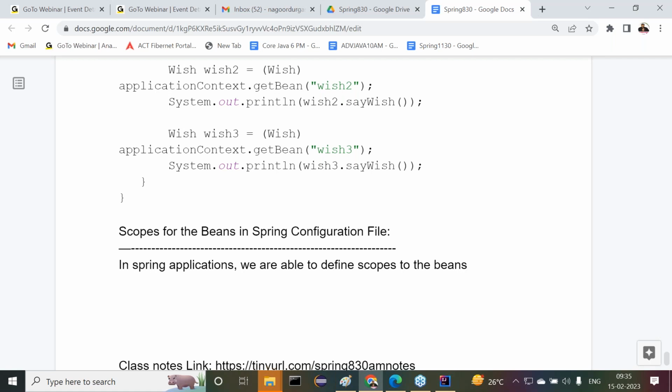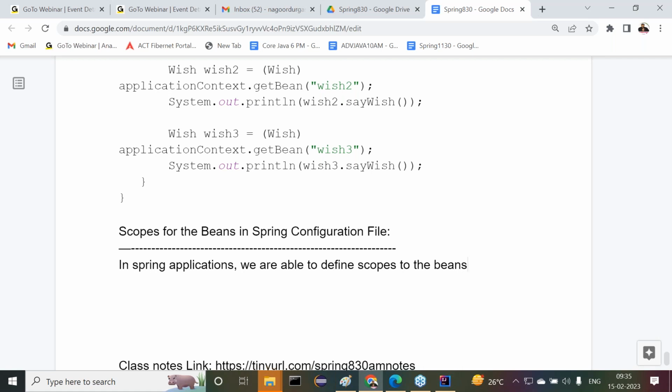Similarly, in Spring applications, we are able to define scopes to the beans. How are we able to define scopes to the beans? What is the meaning of scopes to the beans? Very simple. I want to create a bean object for what?